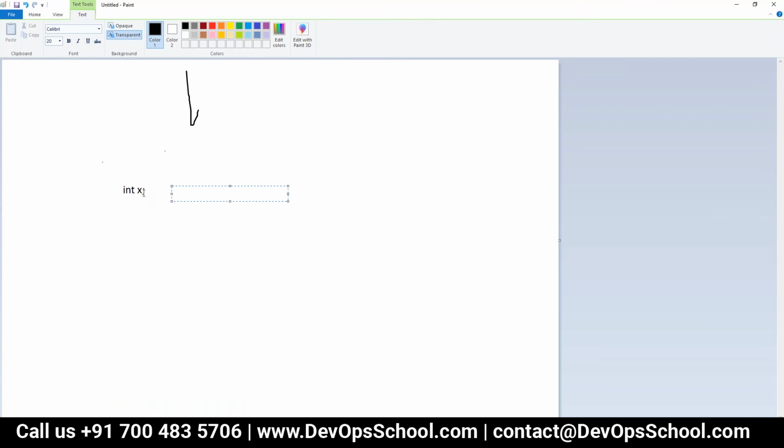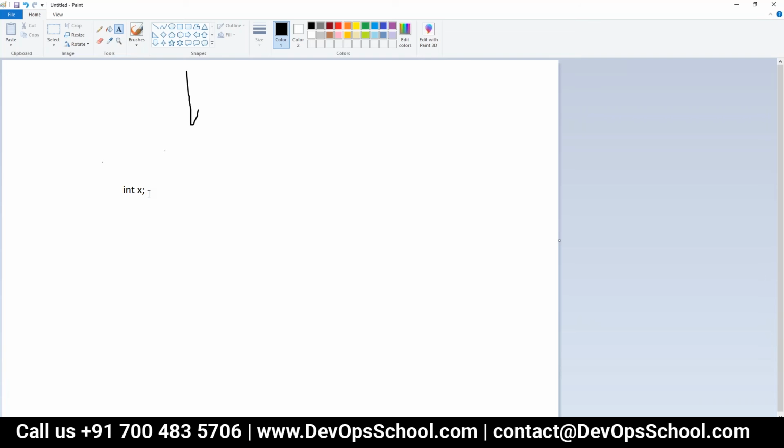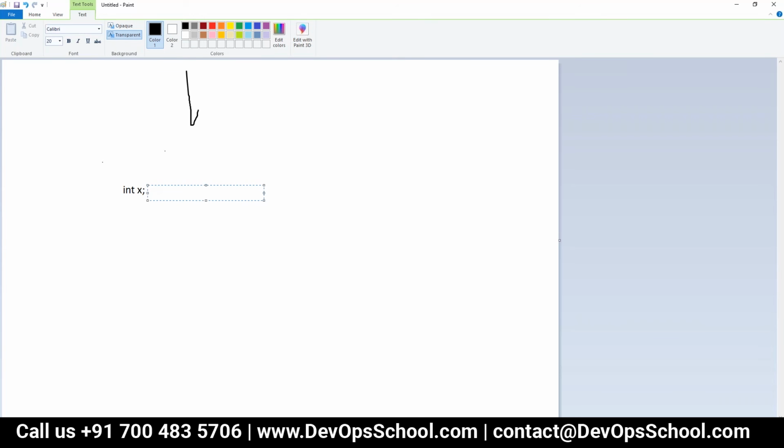And then I cannot write int x equal to some string, some message. That is not possible. These kinds of languages we call statically typed and strongly typed.